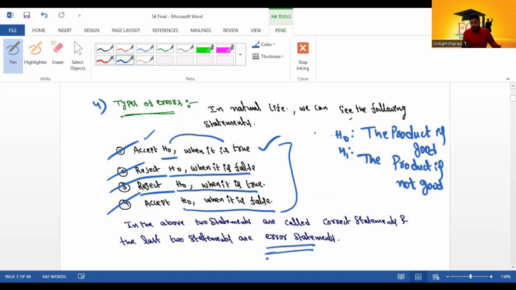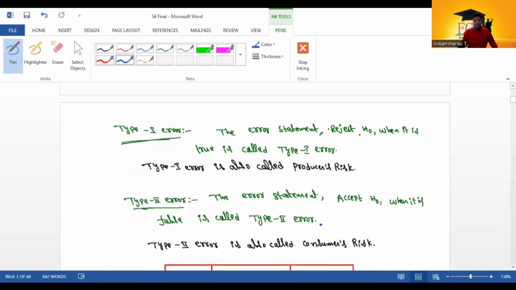The wrong statements are called error statements, and the errors are type 1 and type 2 error.